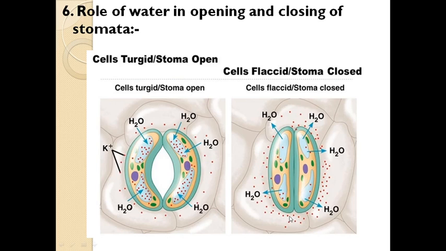There is no gas exchange between atmosphere and plant body. See here, water is playing a very important role in opening and closing of stomata.